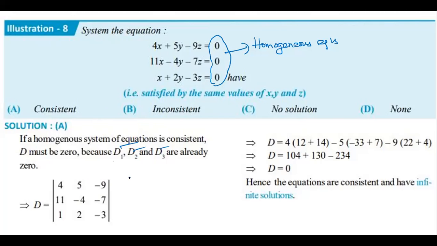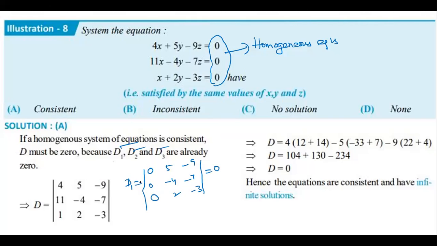Now see, I'm giving one example. What are the D1, dear students? Can you guess? 0, 0, 0 means replace the first column by the elements, the rest of the cases 5, minus 4, 2. So what is the value of this determinant, anyone? What is the value of D1? 0. Why?